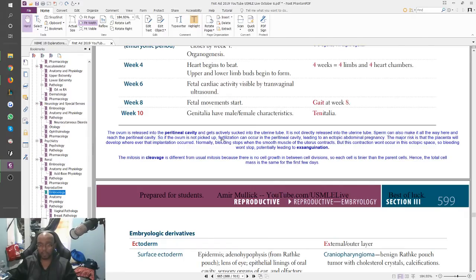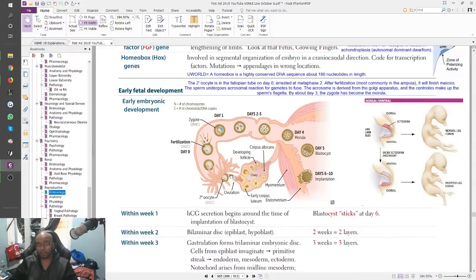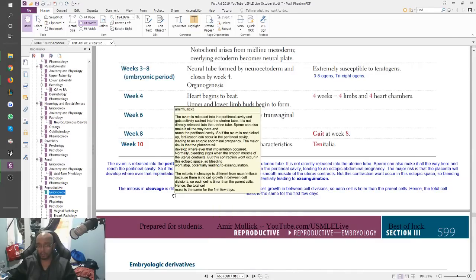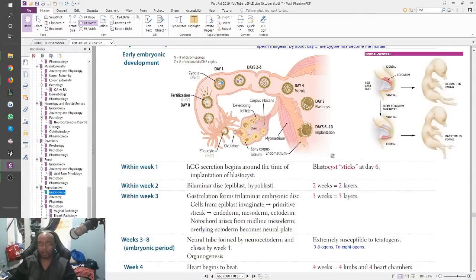And if you have bleeding in this weird area in between the two areas, you can have exsanguination where you just bleed to death. Right, so that's a question that I think UWorld had once, that you can actually have some kind of internal bleeding there in the peritoneal cavity from some kind of ectopic pregnancy, right? Where if the egg didn't actually enter and just stayed here somewhere, and the sperm made it all the way here, and you got an ectopic pregnancy in this peritoneal area, the mother can actually die because of just bleeding to death.